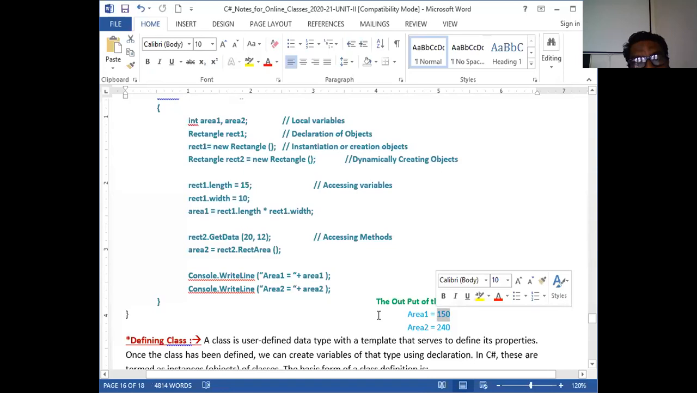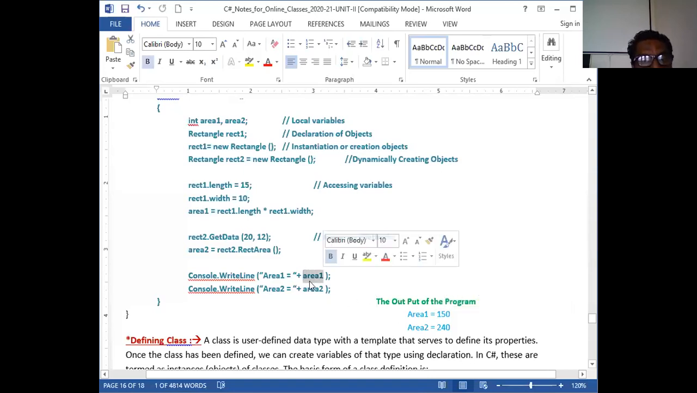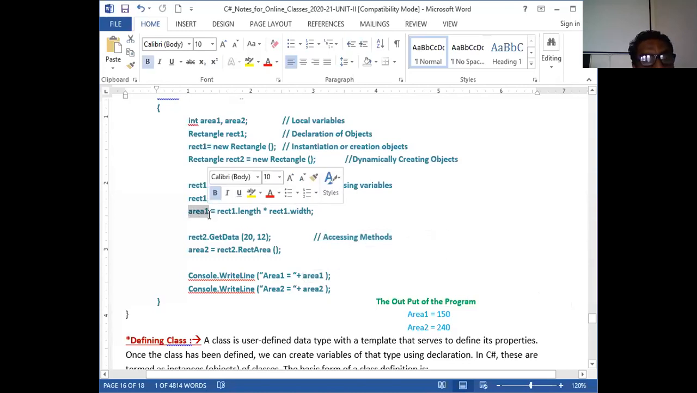instead of 150. Remember. Instead of printing the name, what is the content of memory location area 1? That is calculated and stored into a memory location in RAM, and that memory location name is area 1, holding integer data. That is displayed here. That's all. So this is displayed with the help of WriteLine.